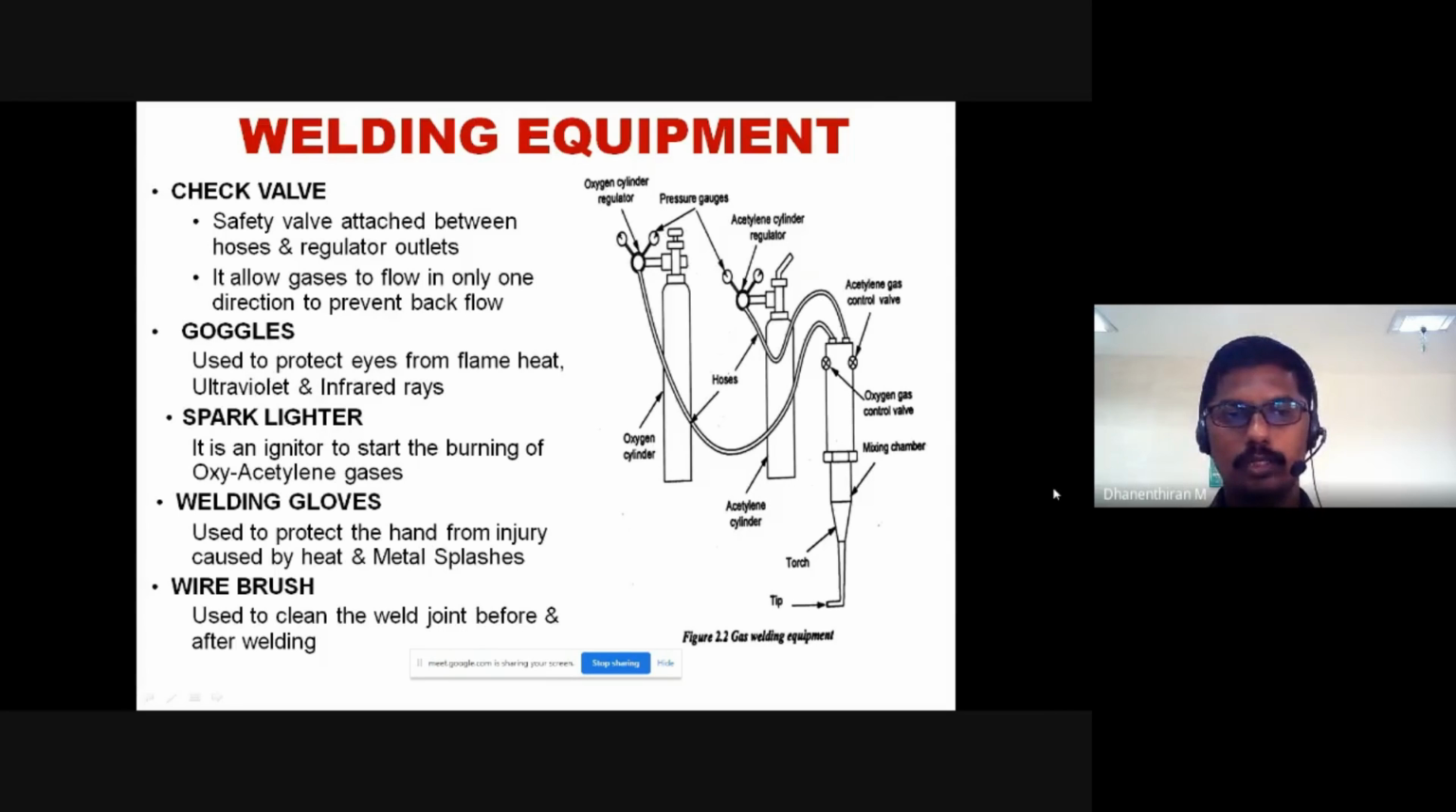Next is the goggle, which is used to protect the eyes from the flame heat. The next one is the spark lighter, an igniter to start the burning of the oxyacetylene gases. Next are the welding gloves, which are used to protect the hands. Next is the wire brush, which is used to clean the weld joints before and after welding. These are all the major welding equipment used for welding.